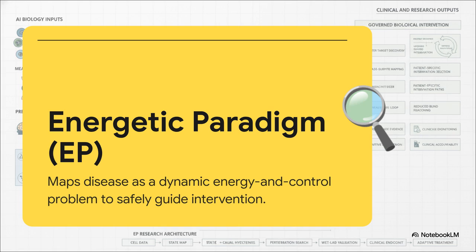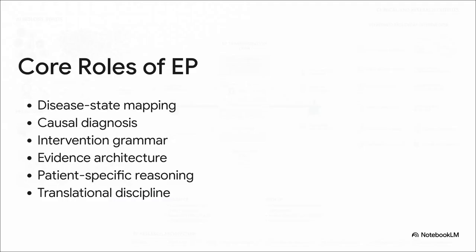It isn't just some basic safety checklist tacked onto the end of an AI model, it's a comprehensive architecture. It maps out causal structures, boundaries, and system behaviors. It looks at the biological system and asks, okay, where are the flows, the bottlenecks, the loss channels, and the governing constraints? To really get EP, let's look at its core rules.